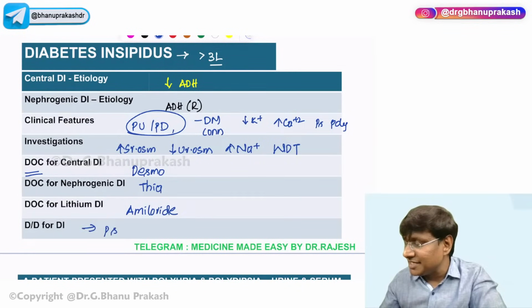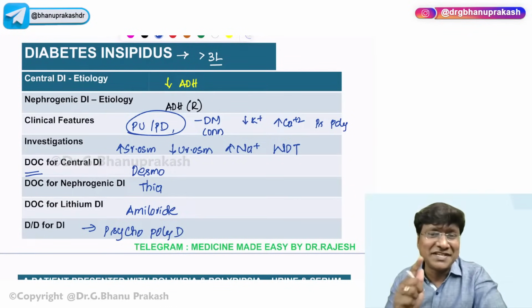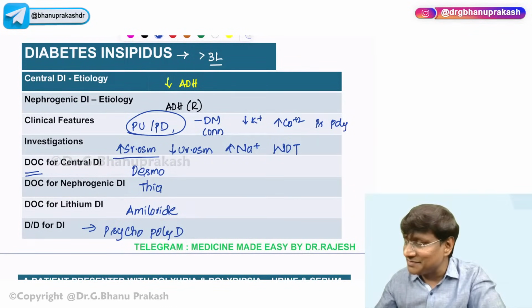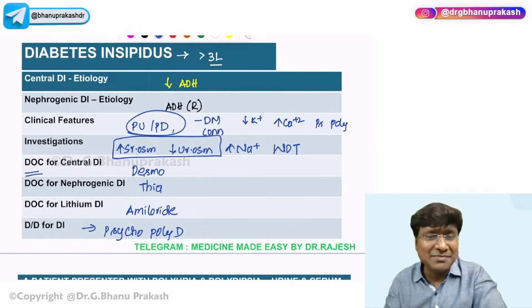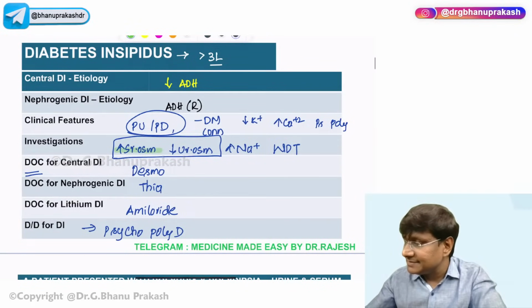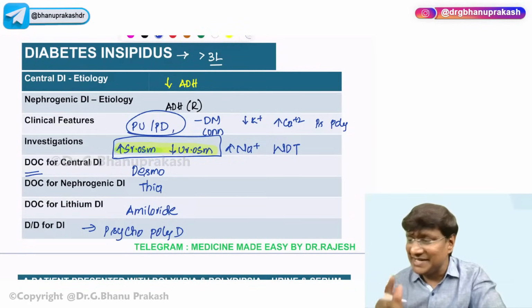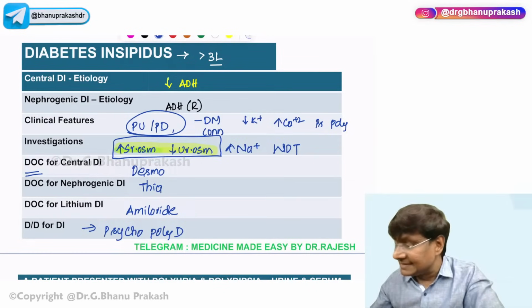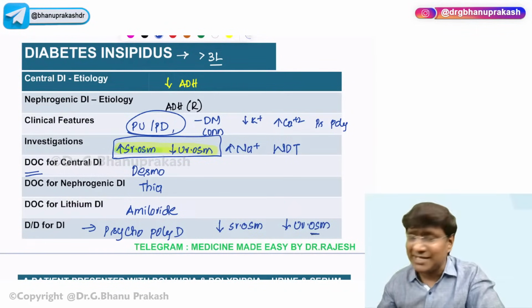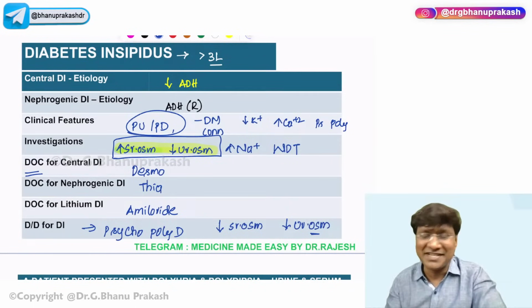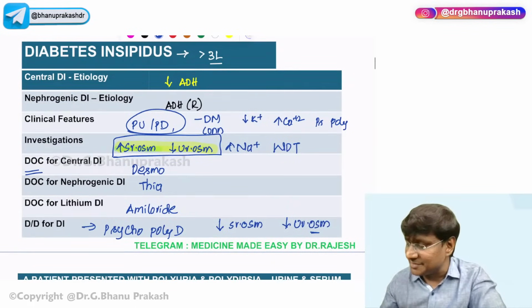That is psychogenic polydipsia. Now the question is, how will you differentiate psychogenic polydipsia from diabetes insipidus? In diabetes insipidus, the serum osmolality is increased and the urine osmolality is decreased. But in psychogenic polydipsia, there is a decrease in serum osmolality as well as a decrease in urine osmolality. That is what you will observe in psychogenic polydipsia. So this is, in a nutshell, about diabetes insipidus.